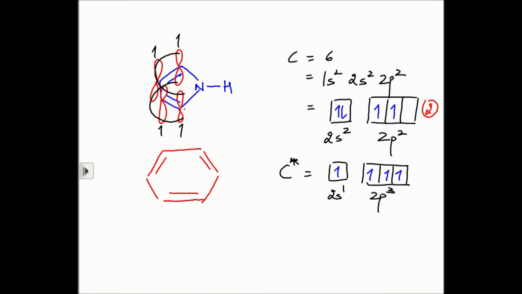And what is the maximum number of bonds carbon can form? It can form 4 bonds based on unpairing of this 2s electron. Once it gets unpaired, this electron will be pushed to the empty p orbital.